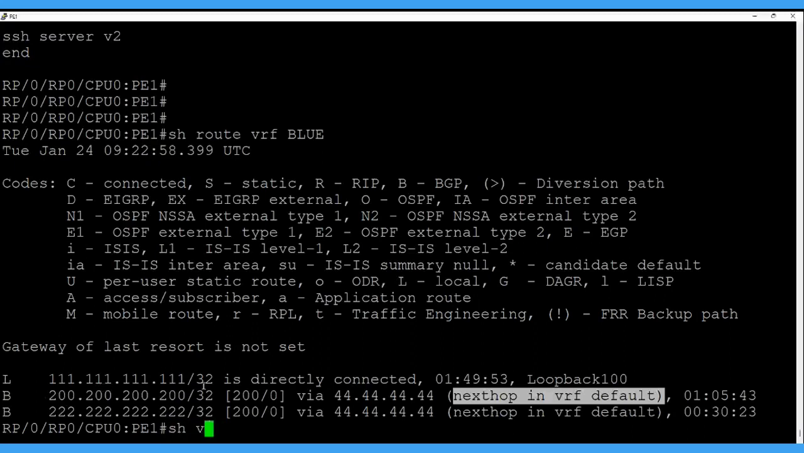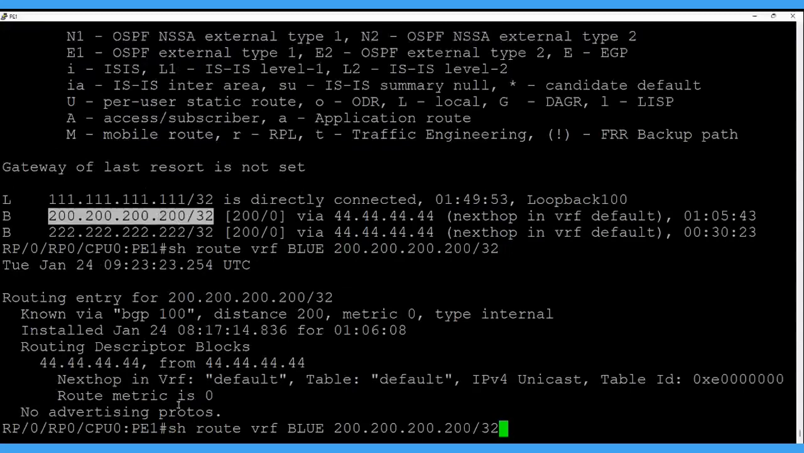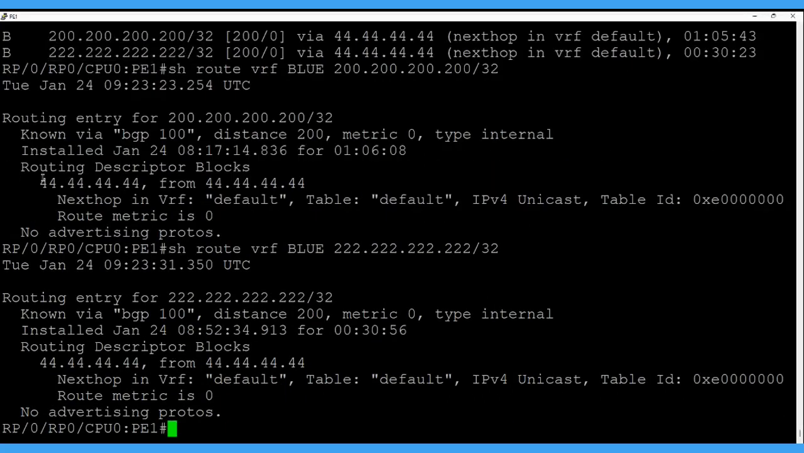Show route VRF blue 200, here it is, and now let's check for the 222 also. This is the next hop coming from the PE2, IPv4 unicast default. Next hop in the default here. So let's check for the BGP also. In the BGP VPNv4 unicast, the RD I have configured is 1.1 on both of the PEs. Let's check this out.